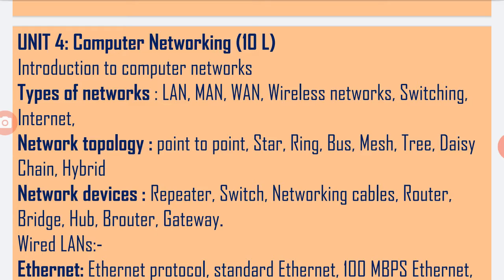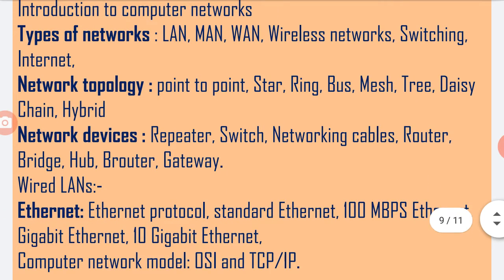Then we have to study the different network topologies, how the network is connected, or how the nodes or computers are connected to each other. This is the network topology. In that we have to study point to point, star, ring, bus, mesh, tree, daisy chain, and hybrid topologies. The next point is network devices. In that we have to study the hardware components of the networks: repeater, switch, network cables, routers, bridge, hub, and gateways.